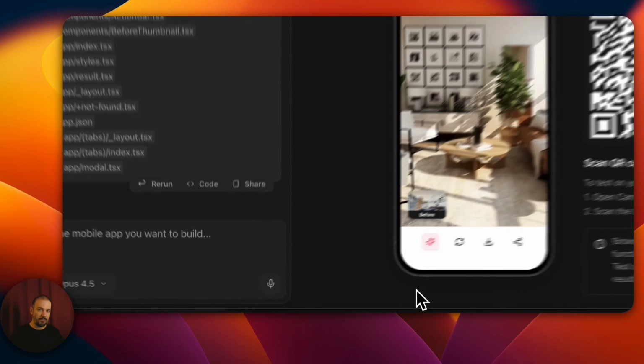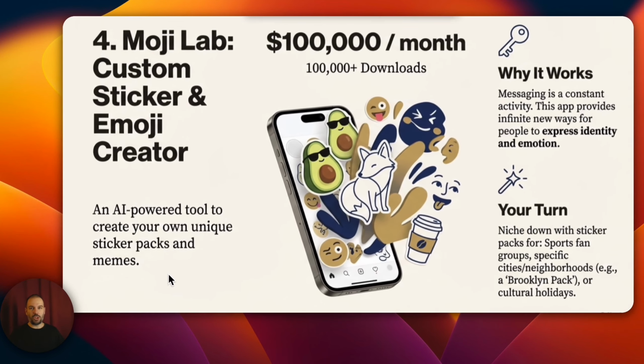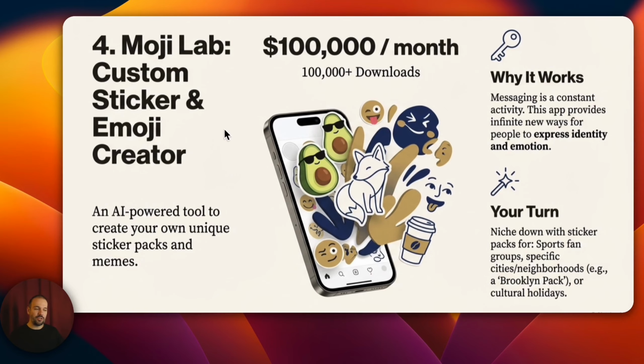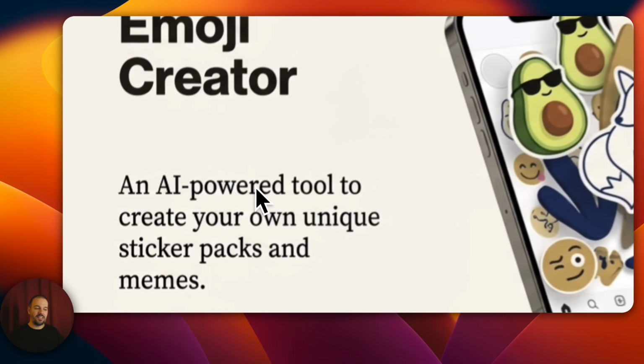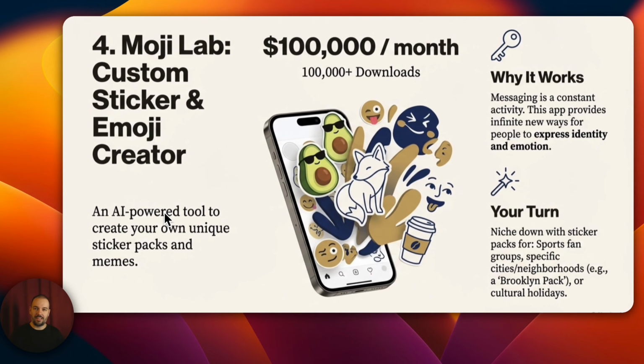New applications. Now we come to the fourth one, Mojilab. Mojilab is so much fun because it's an AI-powered sticker and meme creation application. You can create any sticker or meme you want. Why is it holding? Because messaging is one of the things we do most in daily life, and thanks to this app, we can send more personalized messages unique to ourselves. If you think about what alternatives there are or what we can do in this vibe, for example, for fans, for sports fans, or for cities, neighborhoods, or cultural things, AI and applications can be developed.